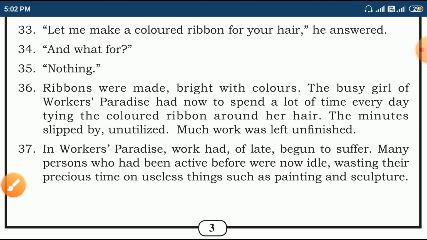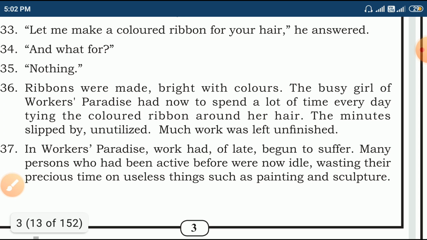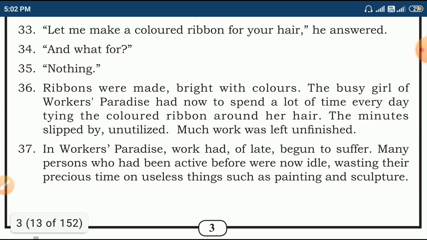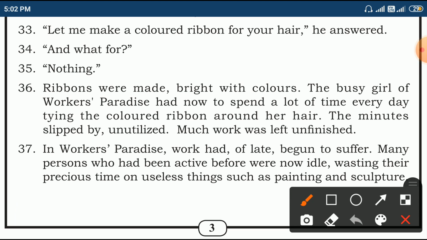In Workers' Paradise, work had of late begun to suffer. Suffer in the sense of pending. Many persons had been active before. So many of them, people of Workers' Paradise, were active. They used to say that time is precious. They didn't have even a single minute to spare.